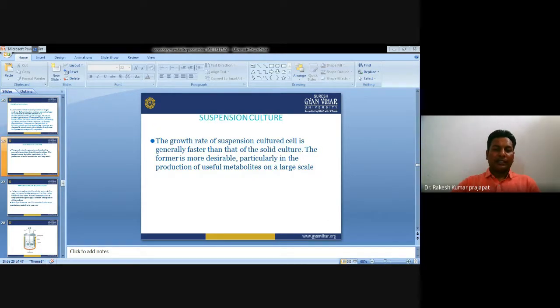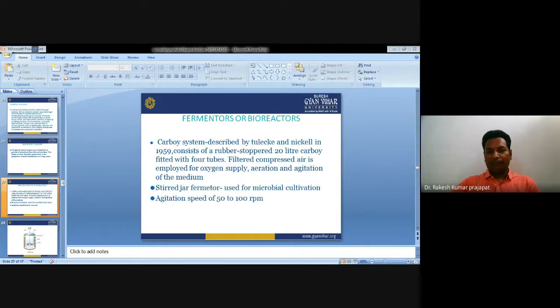Next, suspension culture. The growth rate of suspension culture is generally faster than solid culture. The former is more desirable, particularly for production of useful secondary metabolites on a large scale. So what is the instrument used to produce the secondary metabolite? That is the fermenter or bioreactor.